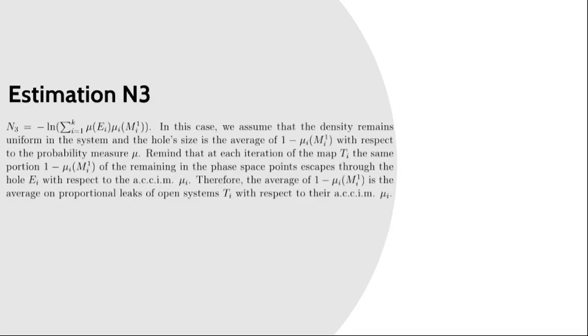I should remind you that at each iteration of the map Ti, the same portion, 1 minus mu_i of M_i1, of the remaining points of the phase space escapes through the hole Ei with respect to the absolutely continuous conditionally invariant measure mu_i. Therefore, the average of these values is equivalent to the average of the proportional leaks of the open dynamical systems Ti with respect to their absolutely continuous conditionally invariant measures mu_i.